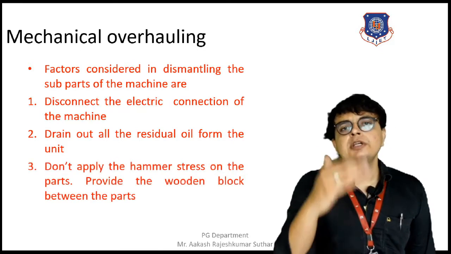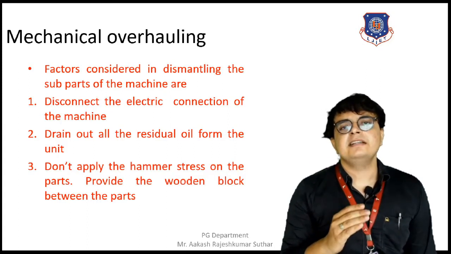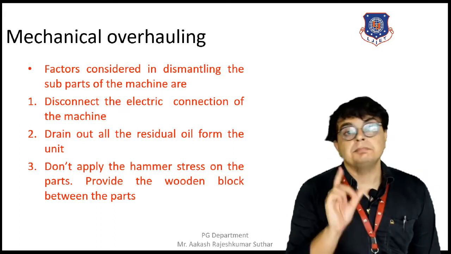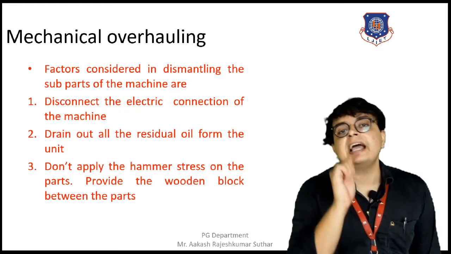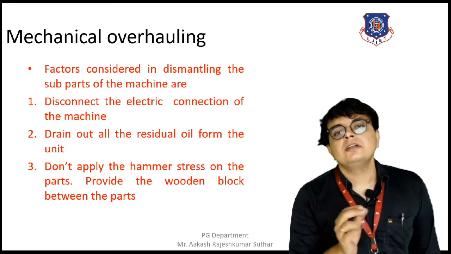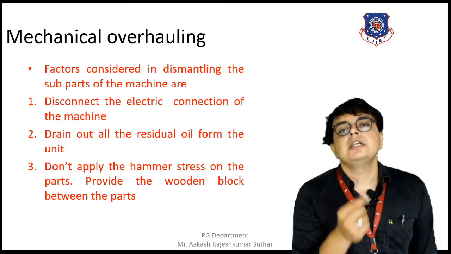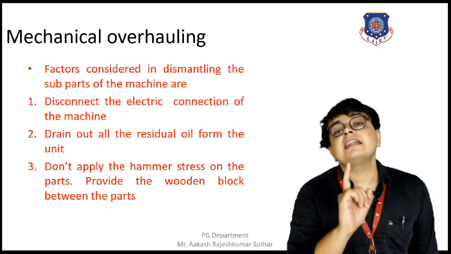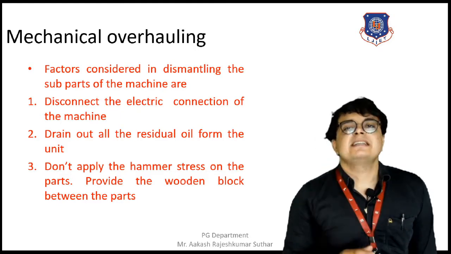If we want to dismantle some stuck parts, it is necessary to have a hammer load over the machine components. But we should make sure that we can't apply the hammer force directly on the machine. We need to have some supports, and that support can be provided with the help of a wooden block. So between two parts of the machine, we need to provide the wooden blocks, and after that only we can apply the hammer. We can't apply the hammer load directly on the machine because it can damage the parts and the machines.